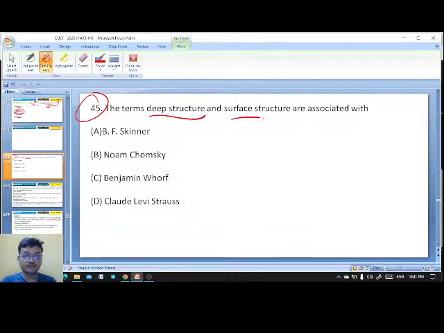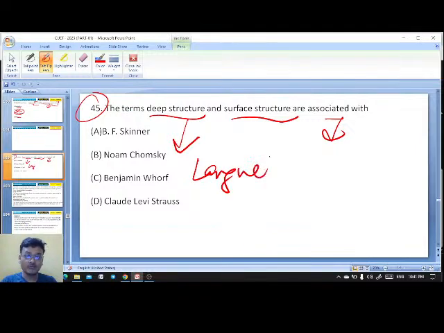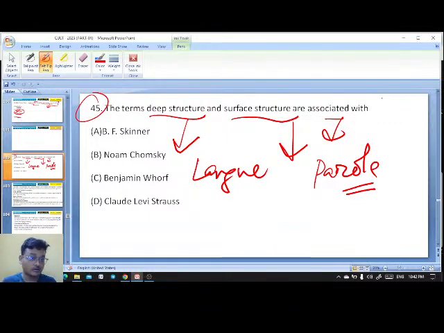The terms deep structure and surface structure are associated with whom? You know that deep structure is associated with language, whereas surface structure is very much parallel. Very good, Nitu, Muskan, everybody. The options are B.F. Skinner, Noam Chomsky, Benjamin Whorf, Claude Lévi-Strauss. It's Noam Chomsky, B. Exactly, Chomsky. Very good, Muskan.